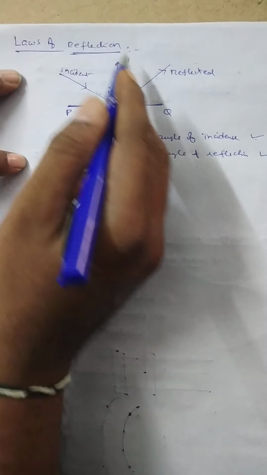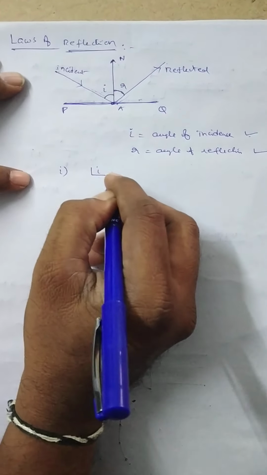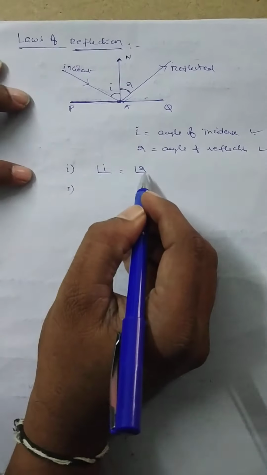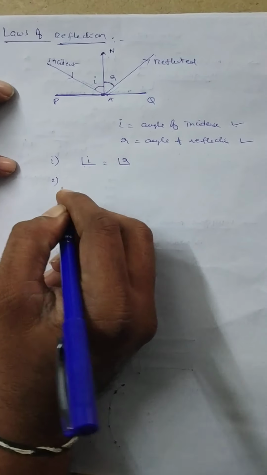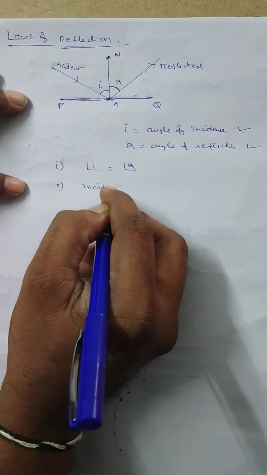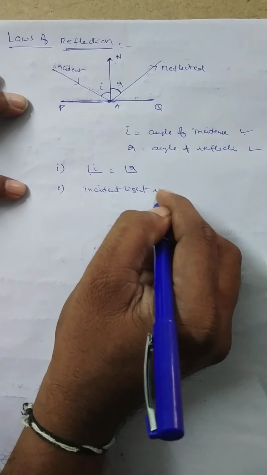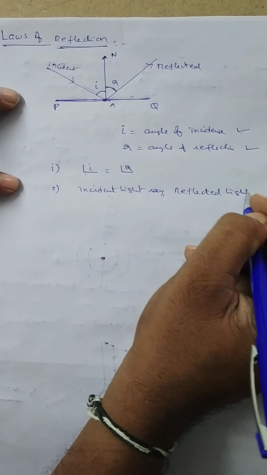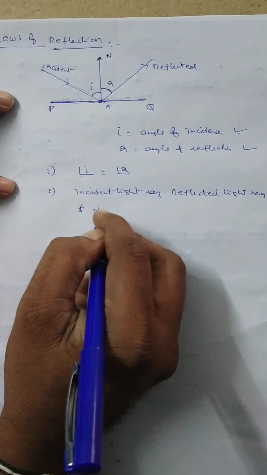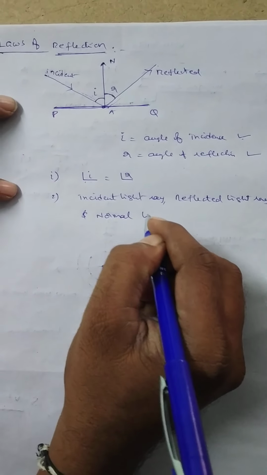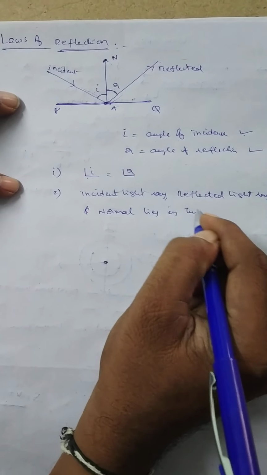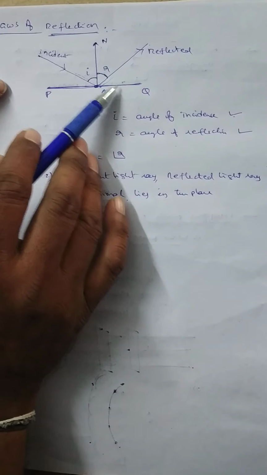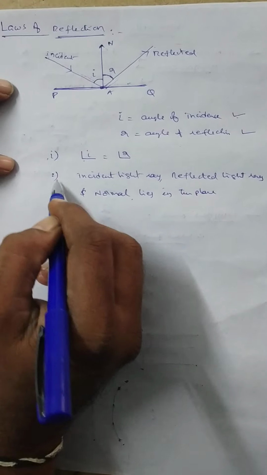Now, the law of reflection is angle I is equal to angle R. This is the first law. Means the angle of incidence is always equal to the angle of reflection. Second law is the incident light ray, reflected light ray and normal drawn to the surface lie in the same plane. That means all these three lie in the plane of paper as shown in the diagram. This is called the second law of reflection.